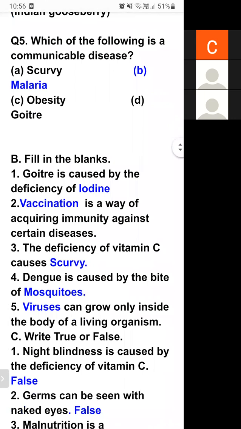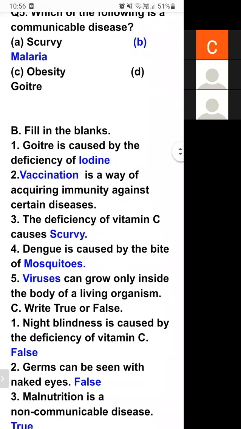Fill in the blanks. Goiter is caused by the deficiency of iodine. Second, dash is the way of acquiring immunity against certain disease.